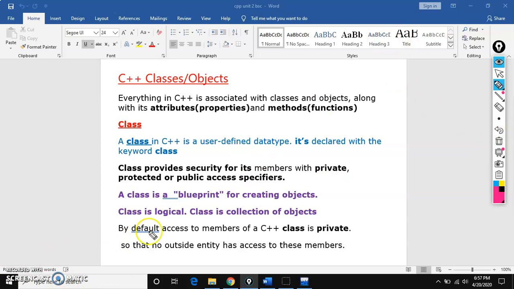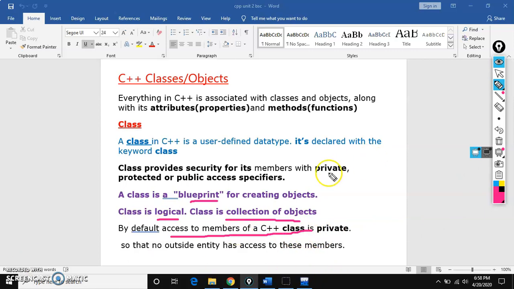Next one, a class is a blueprint for creating objects. Class is a blueprint. I'll give one example so that you get a clear idea about this. Next one, class is logical. Class is a collection of objects. Clear? And one more point you need to remember is that by default class data is private.